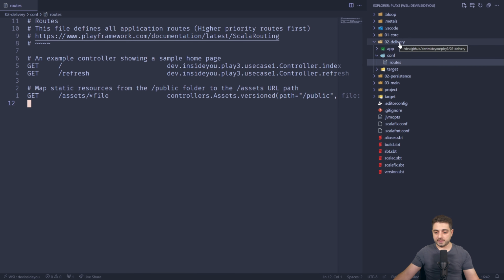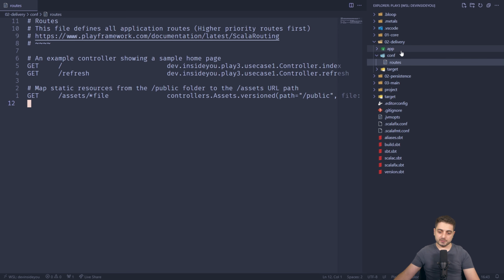So Play is an HTTP web server, and it might need something. Typically, at least it's persistence. This directory is actually empty. And there's also main where everything is assembled together, right? So this is the dependency injection point. All arrows are pointing to the core. There are no dependencies between the delivery and persistence.